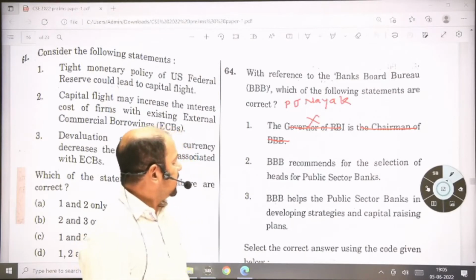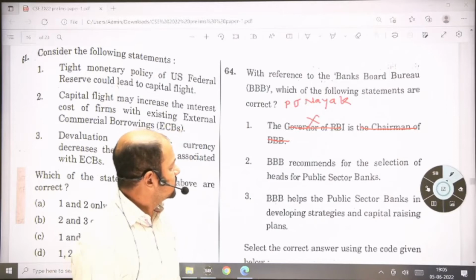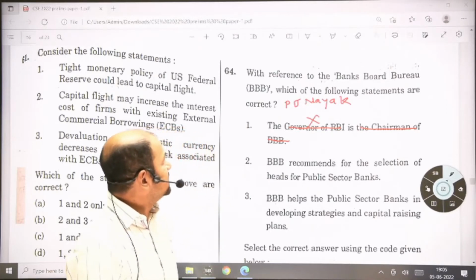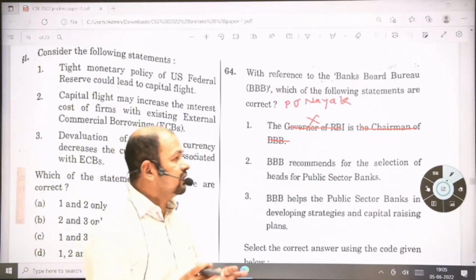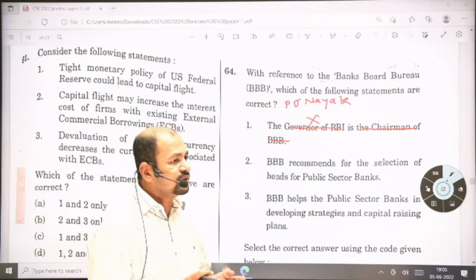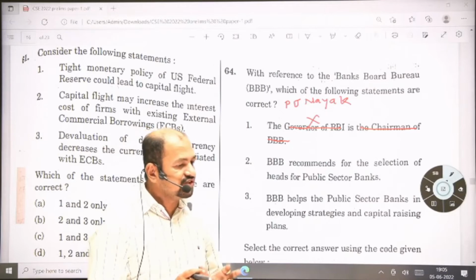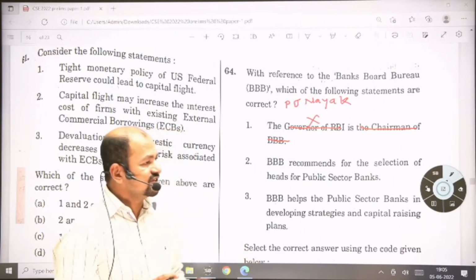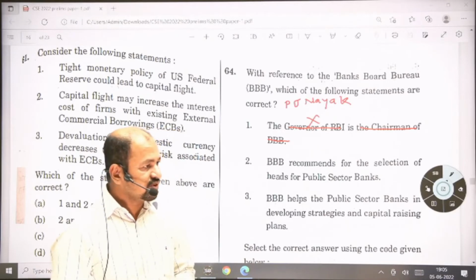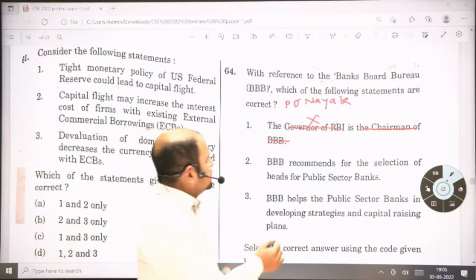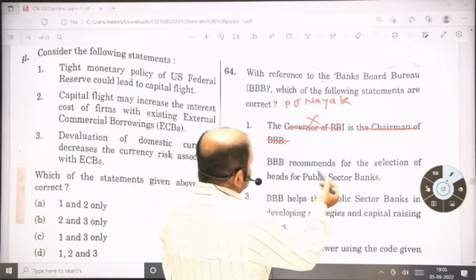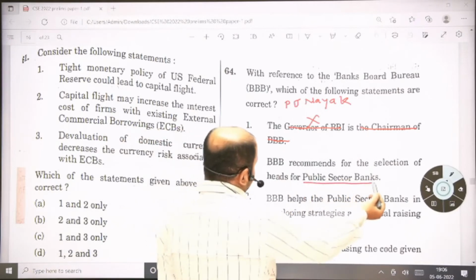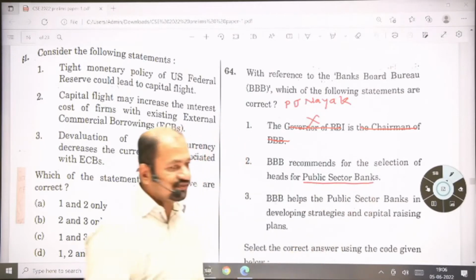Second statement, Bank Board Bureau recommends for the selection of heads of the public sector banks. Indirectly, the objective of this Bank Board Bureau is to reduce the influence of the government or the political wing on the banking sector, meaning the government banks. That's why they say the Bank Board Bureau recommends for the selection of the heads of public sector banks, and financial institutions as well.